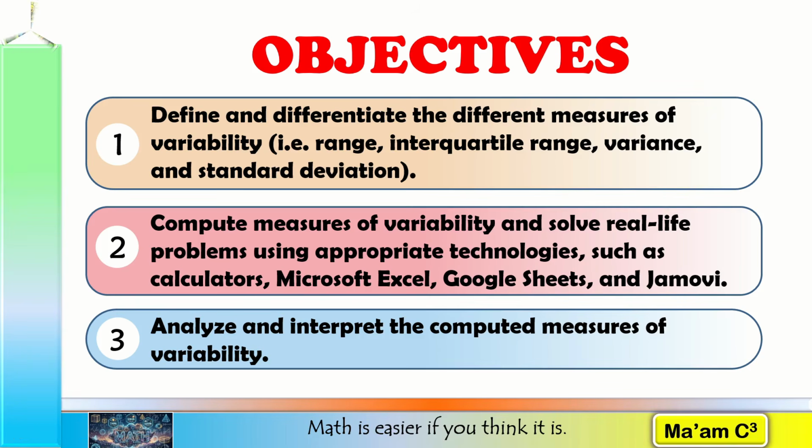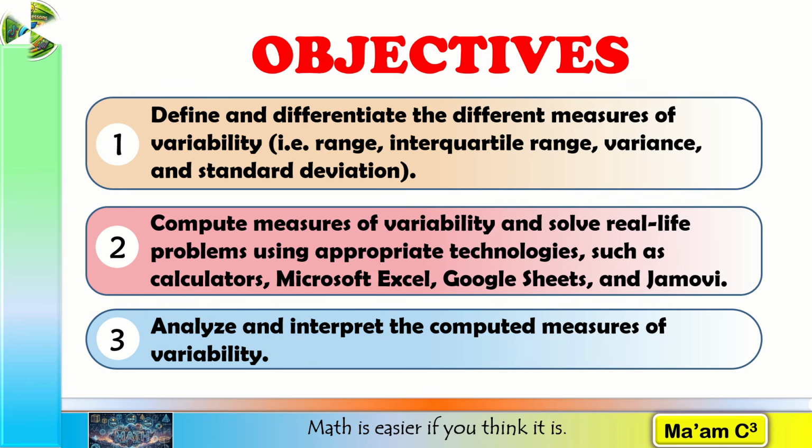Before we begin, let us look at what we are expected to accomplish today. By the end of this lesson, you should be able to define and distinguish the four main measures of variability: range, interquartile range, variance, and standard deviation. You should also be able to compute these measures manually and with the help of appropriate technologies such as a calculator, Excel, Google Sheets, or Jamovi. Most importantly, you should be able to interpret the results.